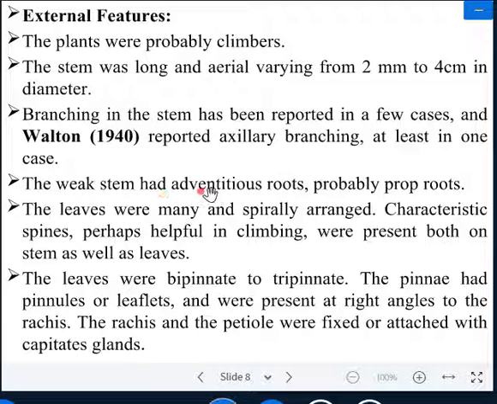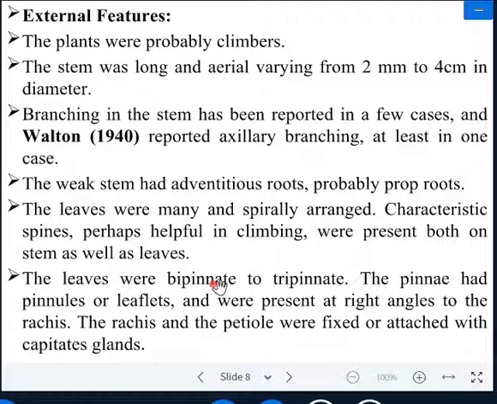The weak stem had adventitious roots, probably prop roots like the banyan tree, and prop roots are also reported in Ficus. The leaves were many and spirally arranged around the rachis. Characteristic spines, perhaps helpful in climbing, were present on both stem as well as leaves. So presence of spines is another diagnostic feature of this primitive fossil gymnosperm plant.